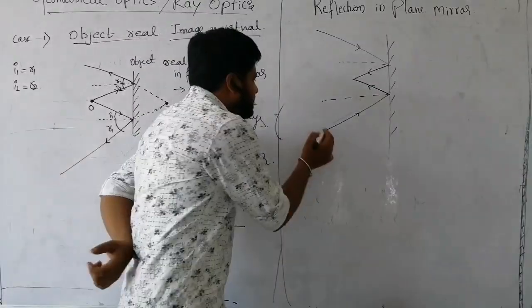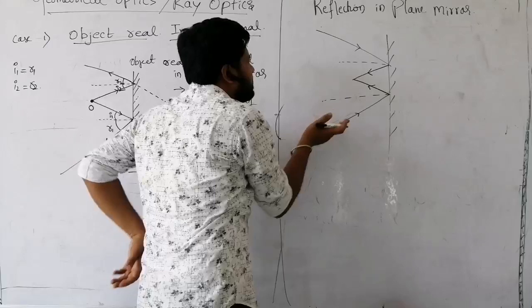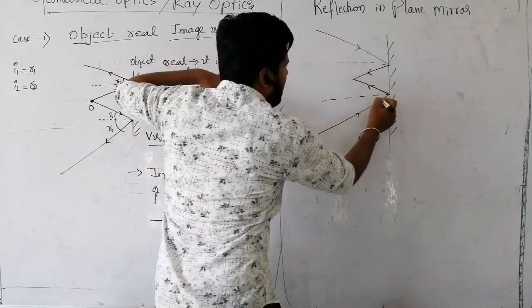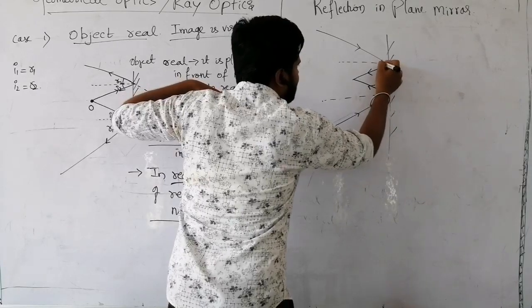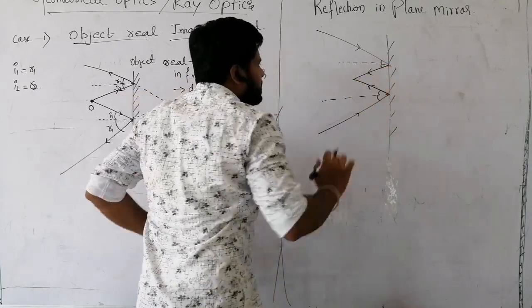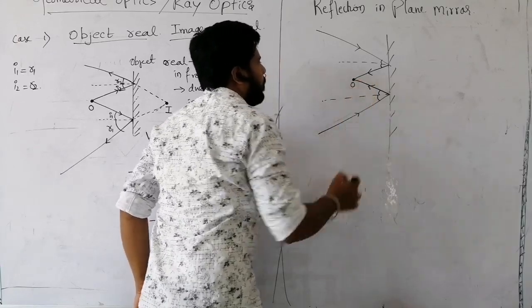You can see these two are incident rays. Incident rays are coming like this. Angle of incidence and angle of reflection have to be the same. Those two get intersected at a point. I will call this point O.